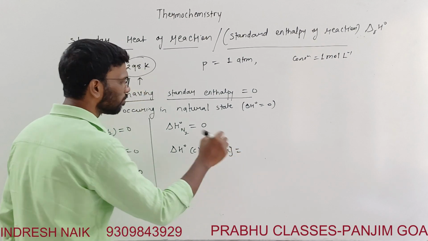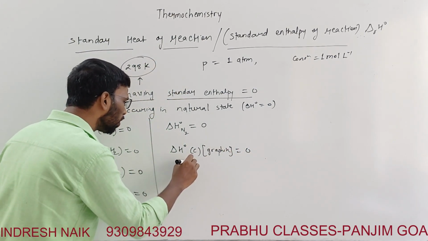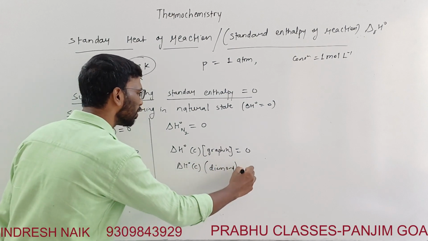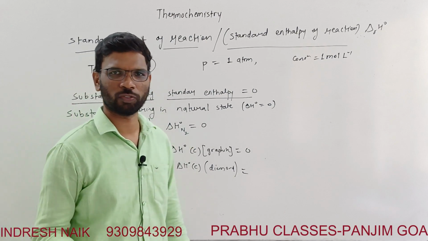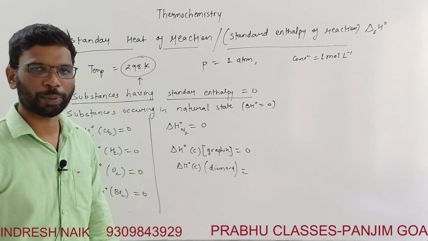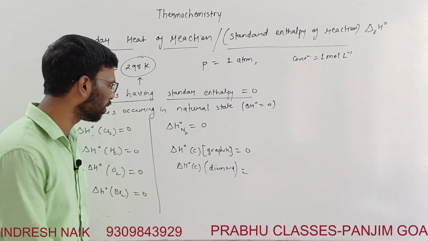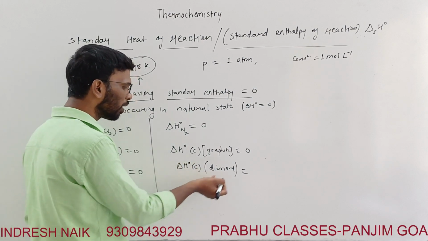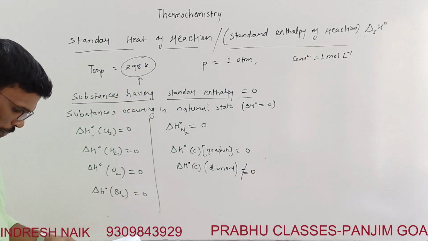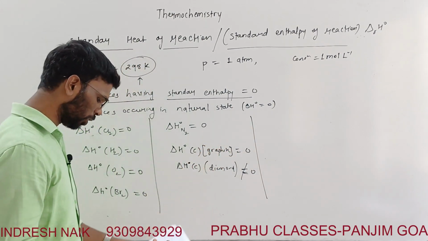Graphite is considered 0, but delta H naught of carbon as diamond, I am writing diamond, is not 0. It is not formed at lower conditions of temperature; it is formed at extreme conditions of temperature and pressure. Although it occurs naturally, it is formed at extreme conditions. Here the standard enthalpy of the carbon is not equal to 0. Although it is formed from carbon only, it is formed at a higher temperature and pressure.